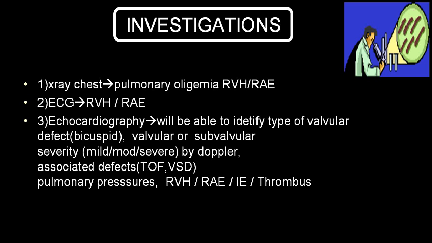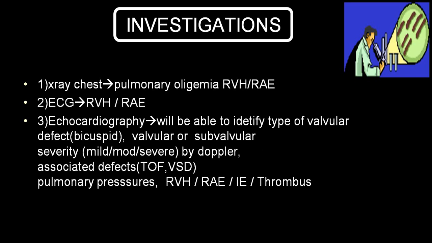In investigation, X-ray chest will show you a mild cardiomegaly, mainly RVH and RAE. There will be pulmonary oligemia, because with a tight pulmonary stenosis or pulmonary atresia there will be a severe pulmonary oligemia.